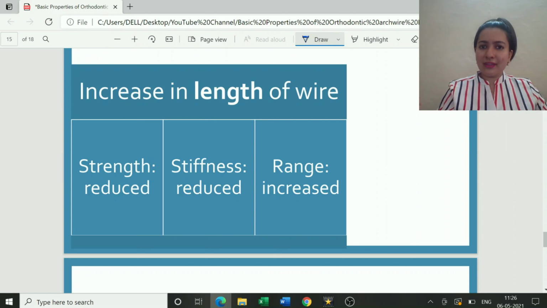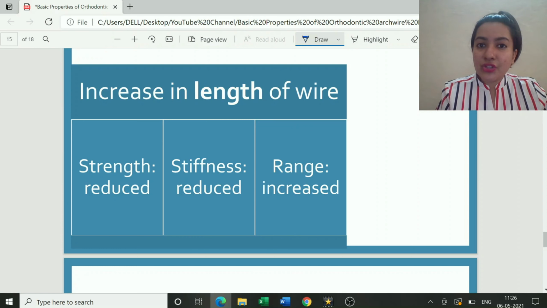If this is the stick and you want to bend it, it will be easy. Stiffness will also be reduced. Stiffness was the amount of force which is required to deform it. So if this is a single long stick, you can easily break it. That will deform it. But my range will be increased. Range was the distance through which it can move in an elastic manner.